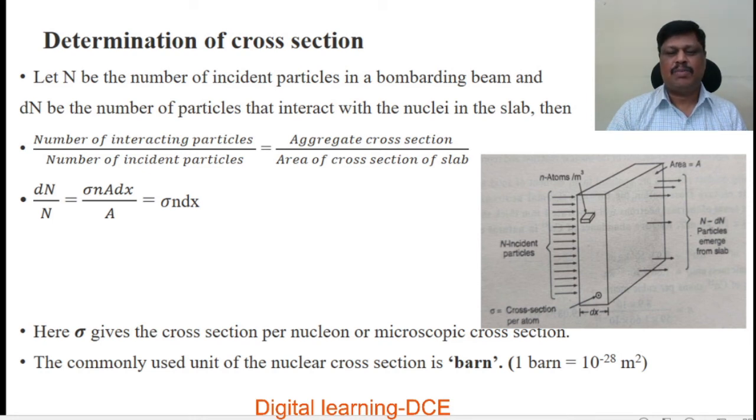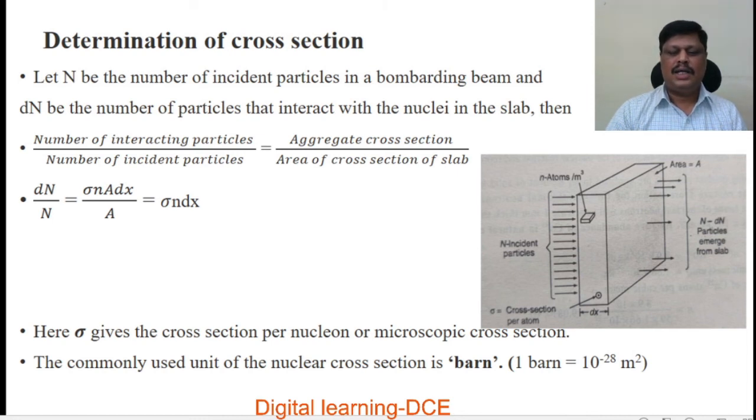Here, in a small amount of area, dn number of particles are incident on the slab; this is the microscopic cross section. Hence sigma has the unit of area. The commonly used unit of nuclear cross section is the barn. So 1 barn is equal to 10 to the power of minus 28 meter square. You know that the unit of area is meter square.